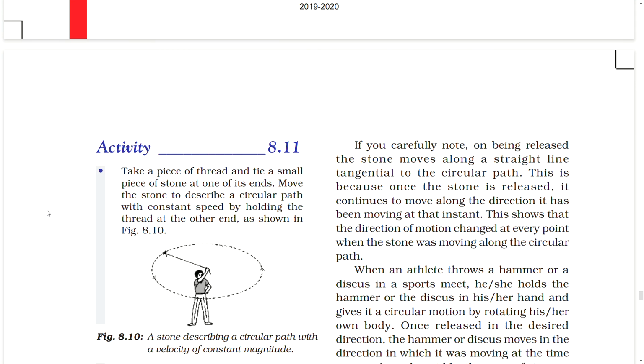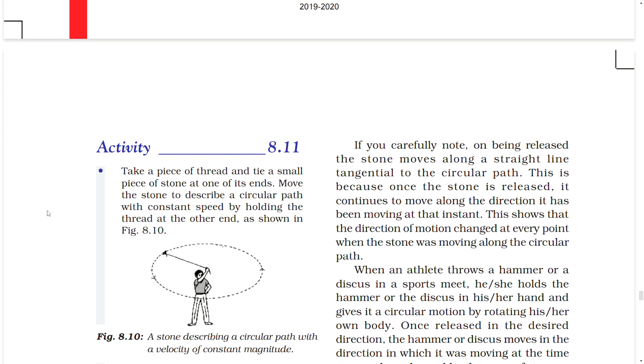If you carefully note, once released, the stone moves along a straight line tangential to the circular path. This is because once the stone is released, it continues to move along the direction it has been moving in at that instant. This shows that the direction of motion changed at every point when the stone was moving along the circular path.